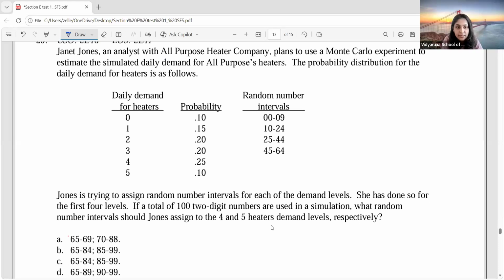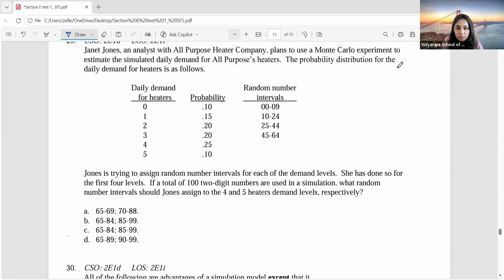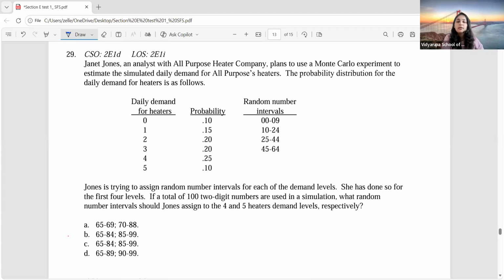Okay, let's see who will get this answer. This is a little different type of question, and you have to use your concepts properly. Now, everyone pay attention. See how differently they can ask the question. They're asking: Janet Jones is an analyst of an all-purpose heater company. He wants to use a Monte Carlo experiment to estimate the daily demand for their heaters. And the probability distribution for daily demand is given.